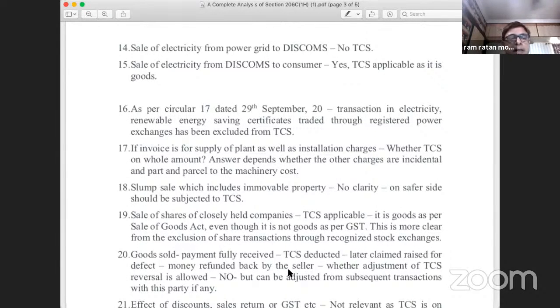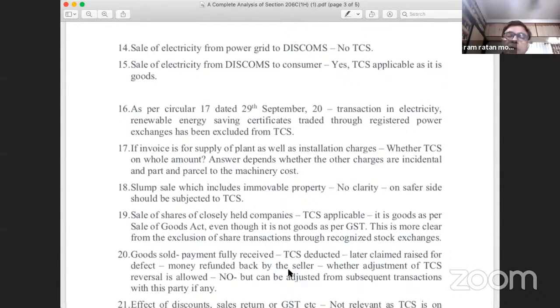Now, serial number 19, sale of shares of closely held companies. I have already said that shares are included within the definition of goods as far as the Sale of Goods Act is concerned. But shares are not included under the definition of goods in the CGST Act, because the CGST Act says that goods means all movable property other than transactions in securities and money, right?